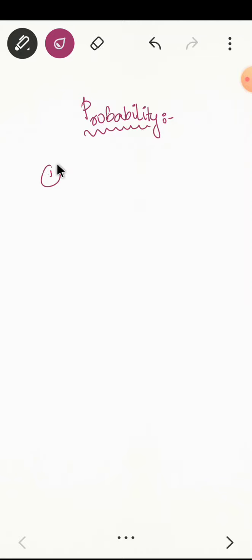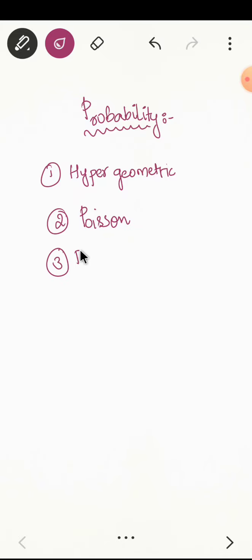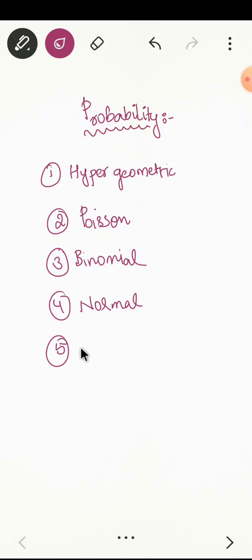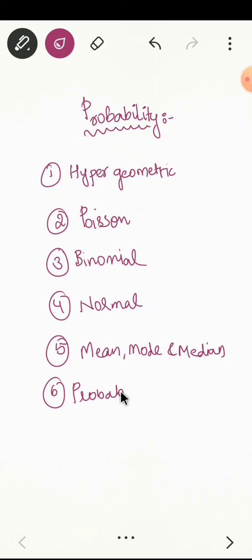Then the topics you have to study in probability are: one is hypergeometric distribution. Then you have to study Poisson distribution, then binomial distribution, then normal distribution. Then you have to study mean, mode and median. Okay, then probability density function. So these are very important concepts.